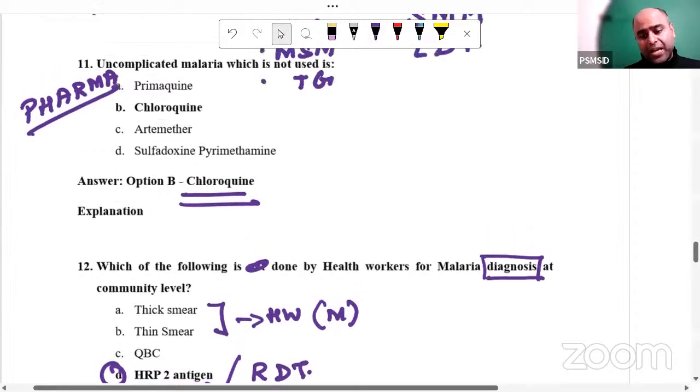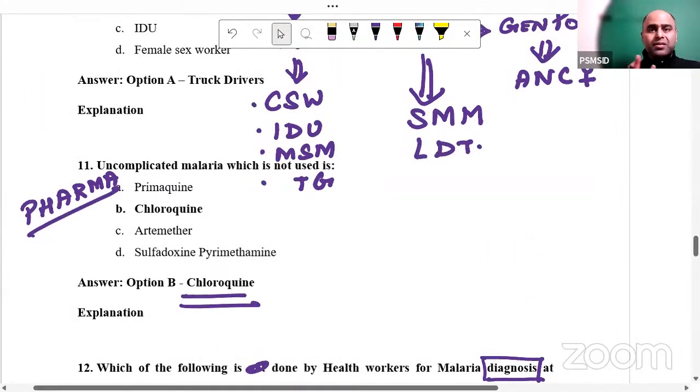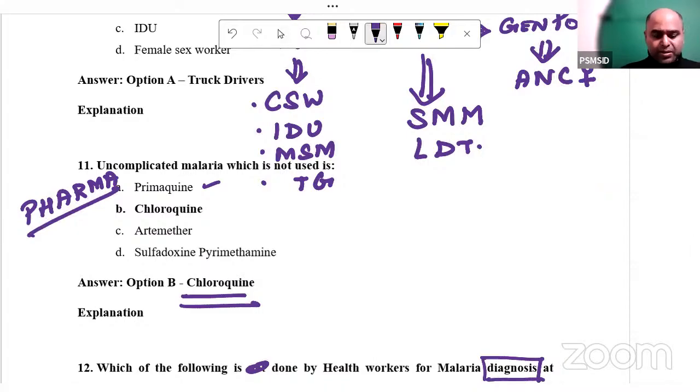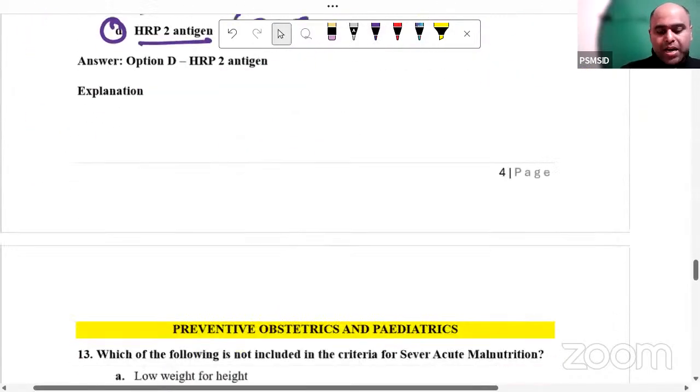If you ask me as a PSM person, then my answer will change, because we do give primaquine, especially when we have vivax. We do give chloroquine if it is a vivax, because uncomplicated malaria will generally be vivax. If it is a falciparum, we will use artemether. If it is a falciparum in other states, we will be using sulfadoxine pyrimethamine. So probably the pharma faculties are better equipped to answer this.